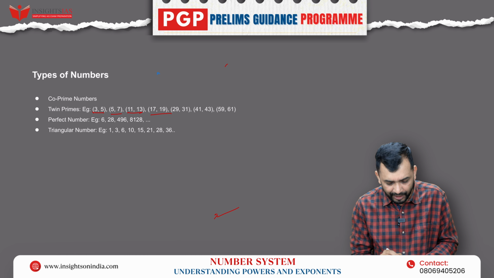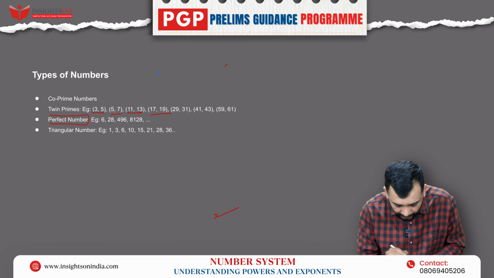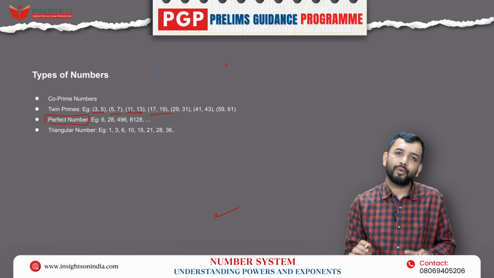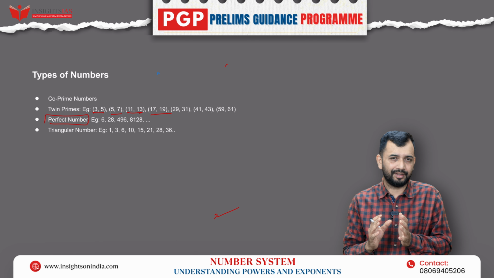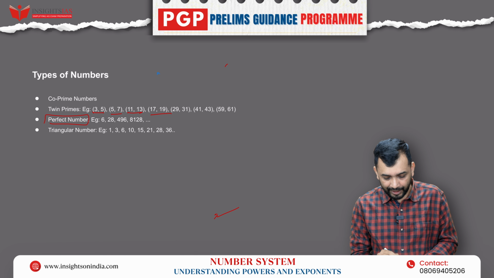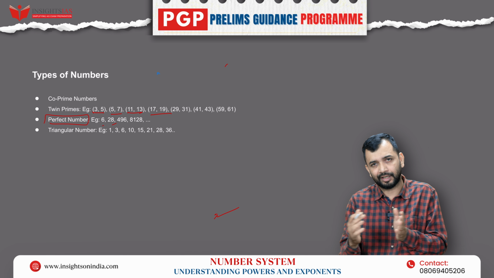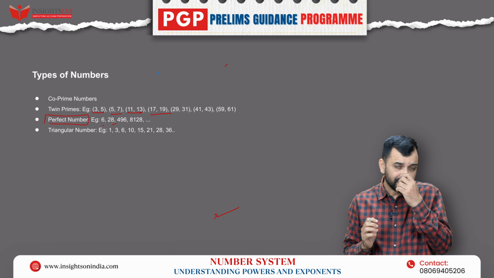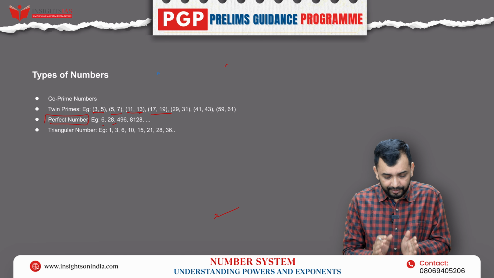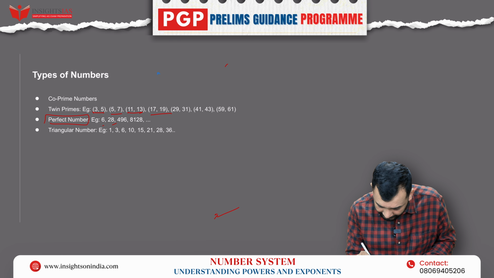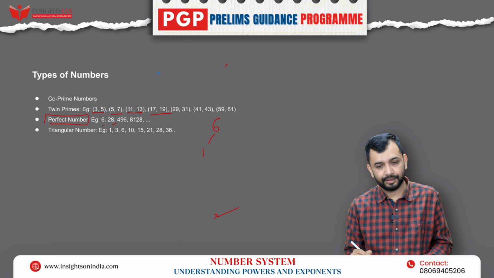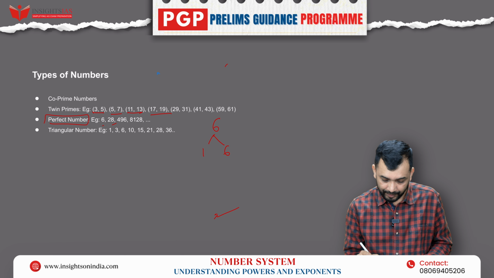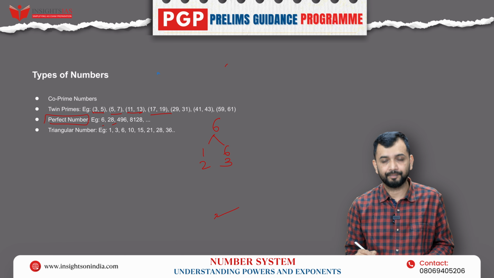Now, next we go to the term called perfect number. What are perfect numbers? Perfect numbers are very few that are available, right? You can have 6, 28, 496 and so on. Now, let's say if I take 6, what are the factors of 6? 1 and 6, 2 and 3, right?